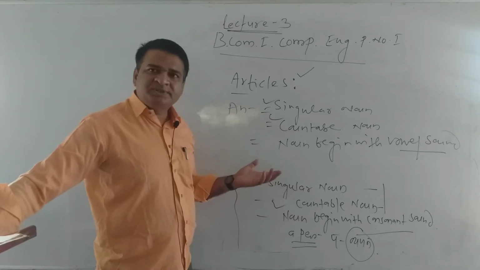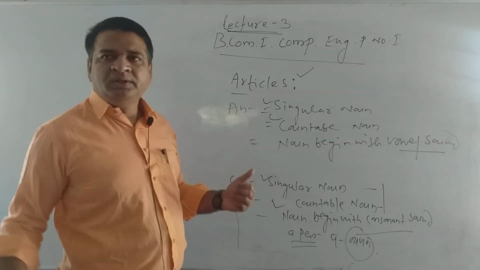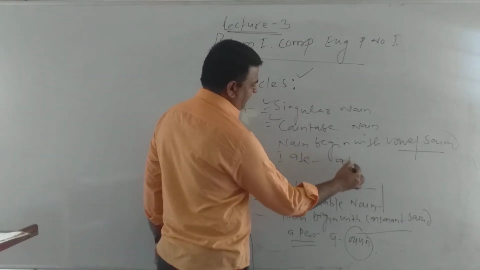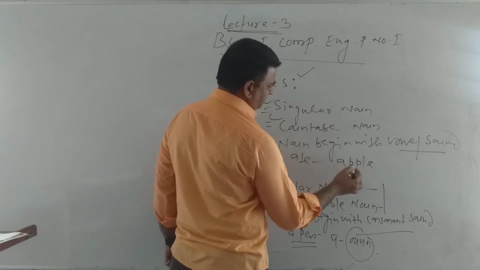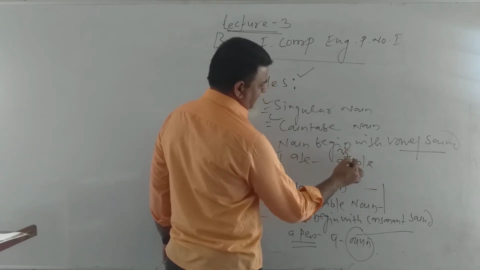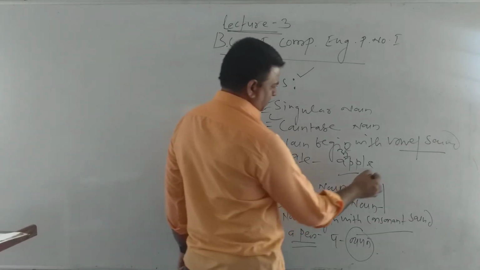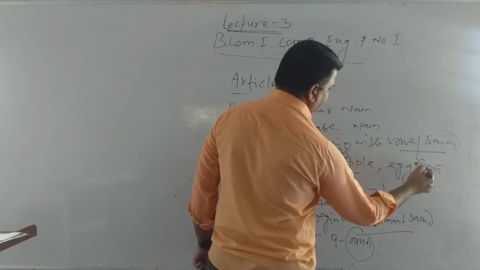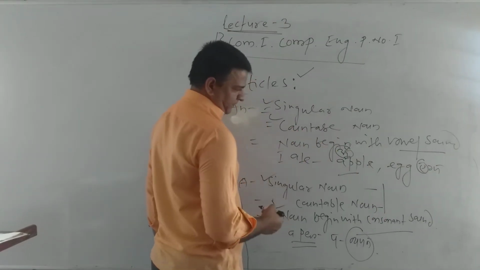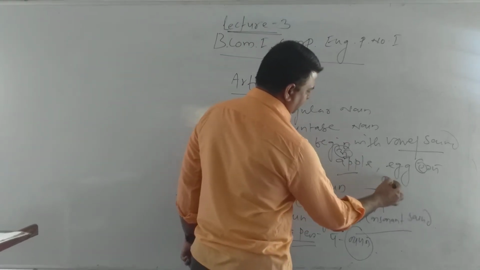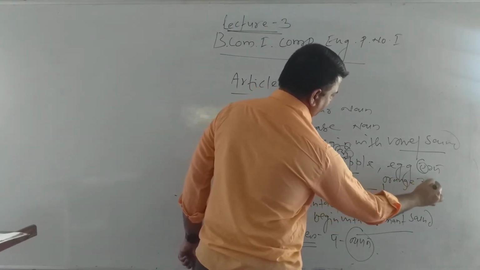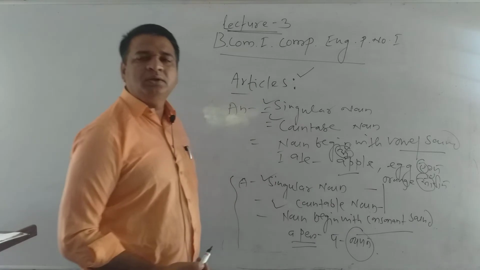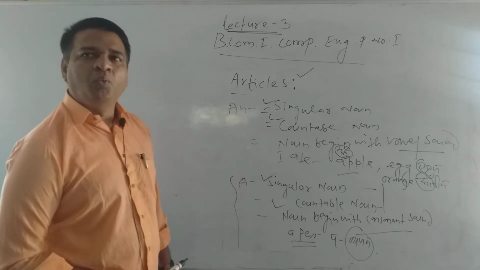So how can we use vowel sounds? Yesterday I gave you examples. I ate an apple. The noun apple begins with a vowel sound. We also discussed egg, which begins with a vowel sound, or we can simply say orange, which is also a vowel sound.